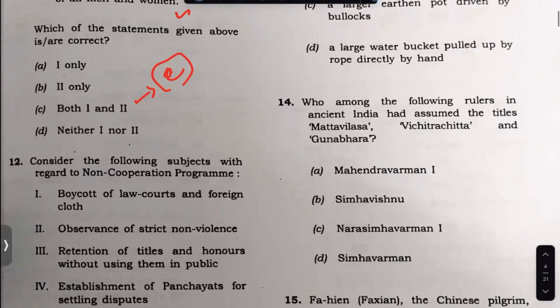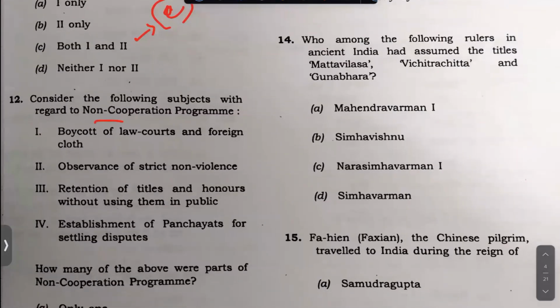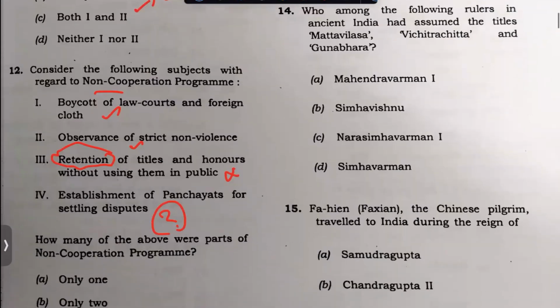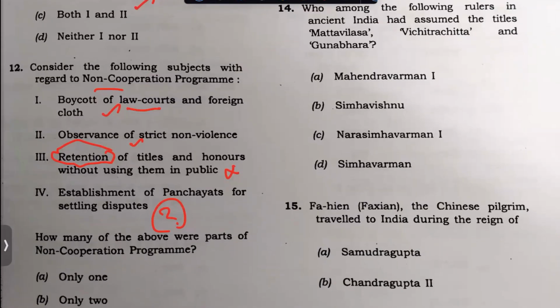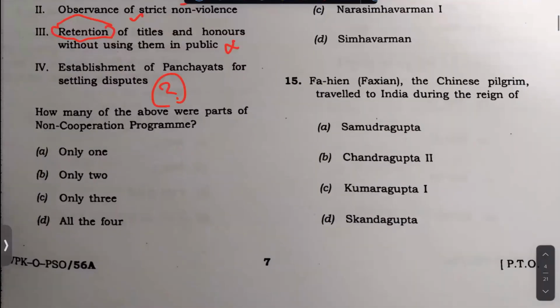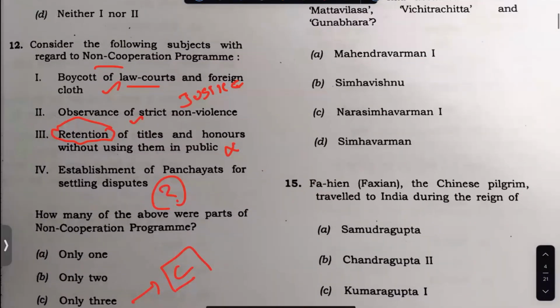This question also, non-cooperation movement, yes, boycott this one. How about retention of titles? They did not retain titles, but this is a tricky thing. But think about it: if somebody is boycotting the law courts, how would you establish justice? This is the logic in this, and the answer is C. I'm not going to use it as an easy question, but this question should have been solved.